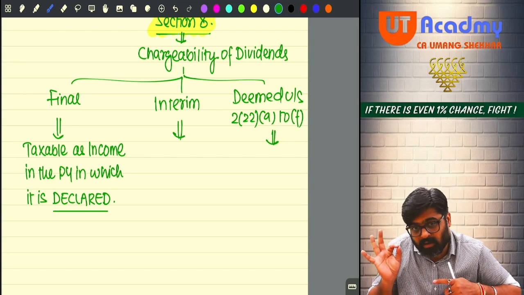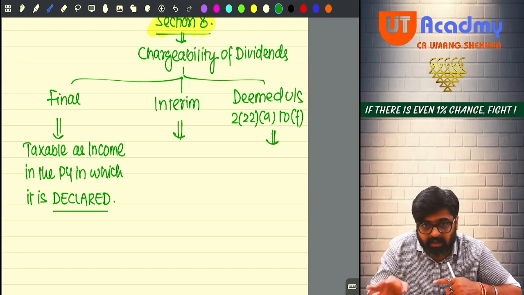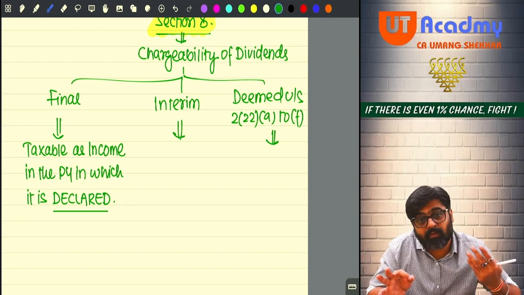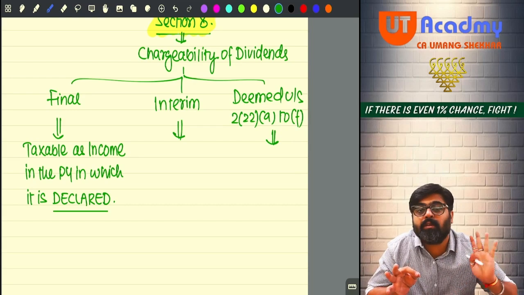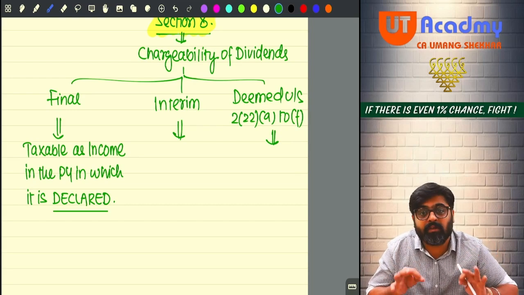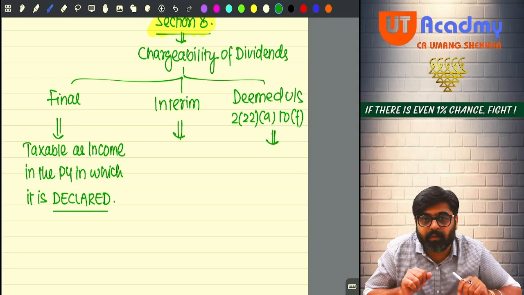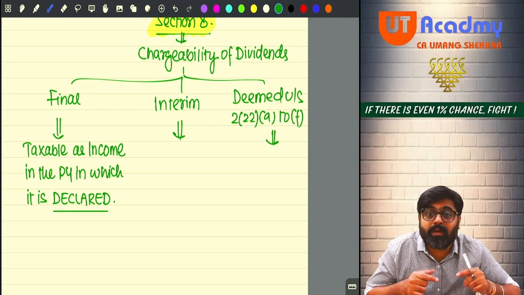The moment your final dividend is declared in this year, even if you are following cash basis, even if you have not received it in this year, still it will be taxable in this year. Because this is the year in which it is declared. Got it, sir? Now, what about the interim dividend?